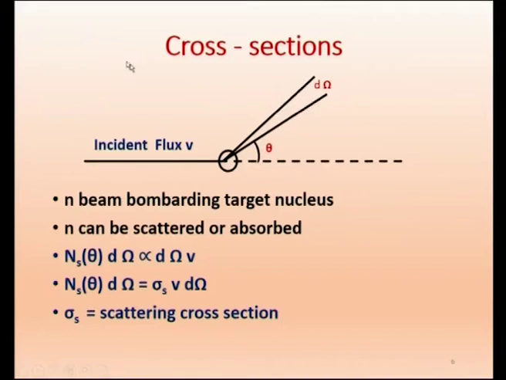Now, we will come to another important parameter when we deal with nuclear reactions. Suppose we are sending a beam of neutrons to a target, and what we are expecting is some new isotopes. I want to know how many reactions will take place.